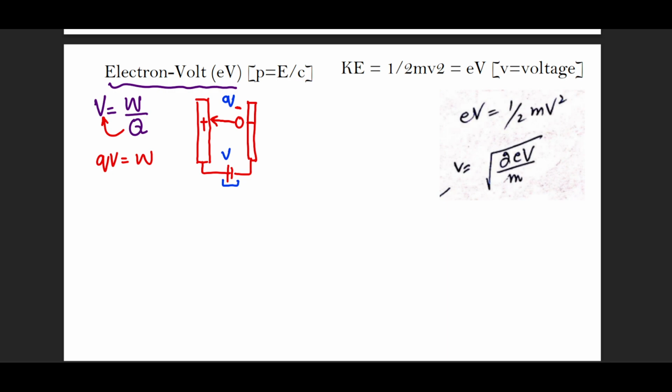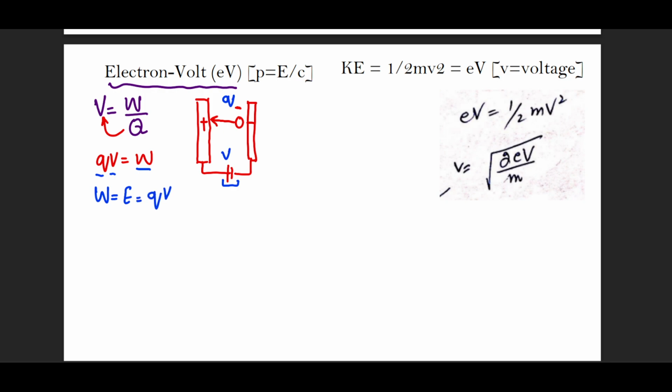If we know the charge of this charged body, then multiplying this charge with the accelerating potential V, we can find the energy injected into the system. So work done, which is the energy given to the electron, equals QV.